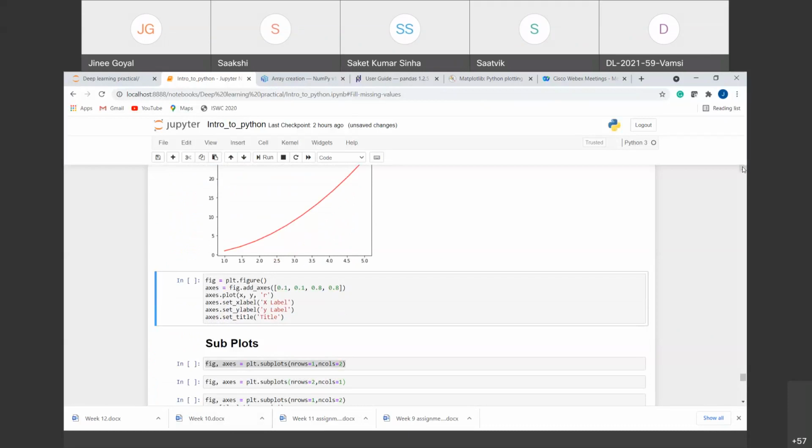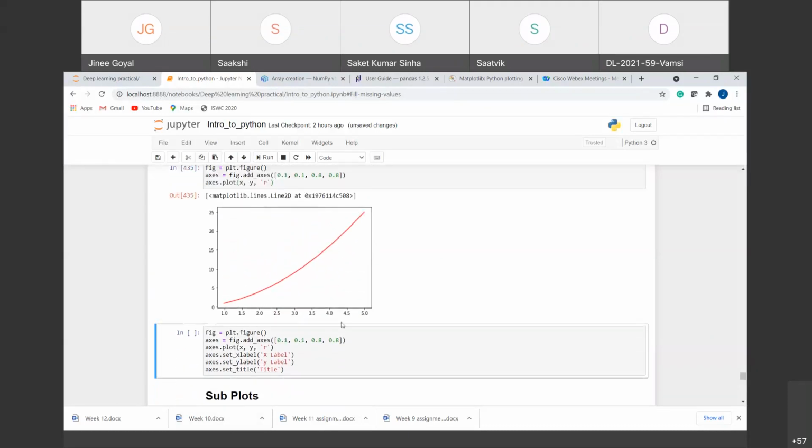Right? So you can see that this graph is quite crude. We can add labels to it. We can change the color of it to anything that we want, right? For example, suppose I want a blue color instead of red, and I can use blue. I can add the labels here, like set_xlabel will give us labeling here. set_ylabel will give us labeling here. And we can add a title to the plot also, right?